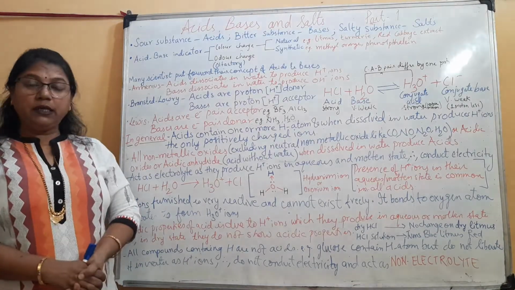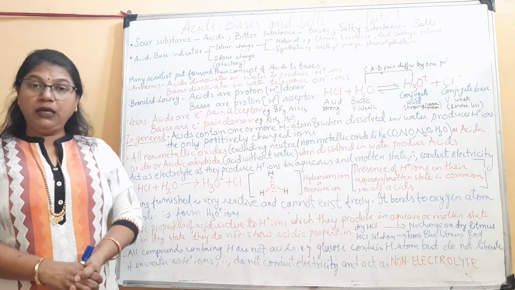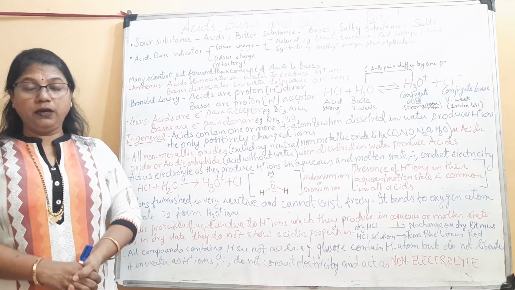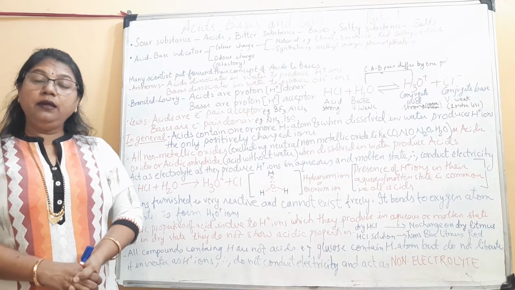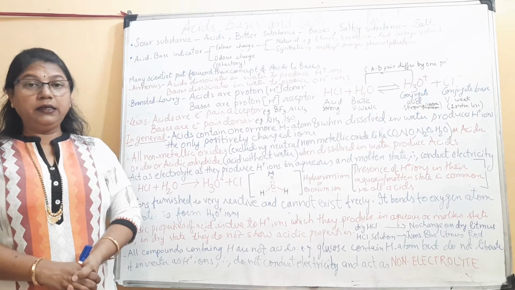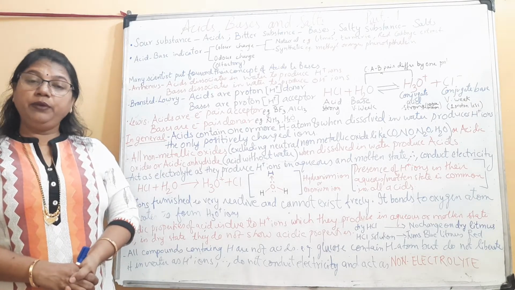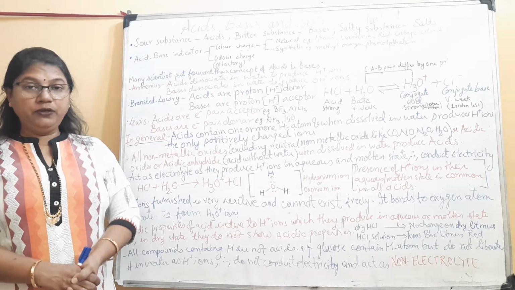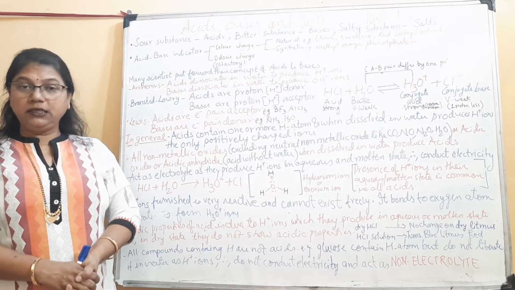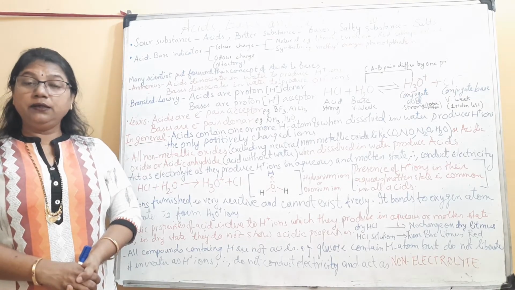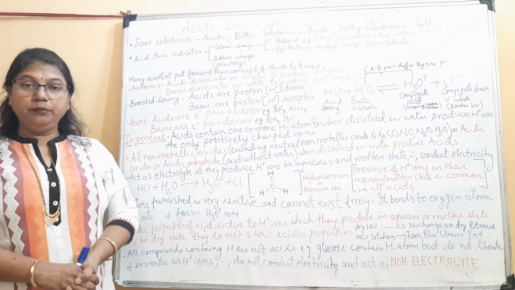Next, synthetic indicators. Methyl orange remains orange in neutral medium, turns red in acidic medium and turns yellow in basic medium. Phenolphthalein remains colorless in neutral and acidic medium but turns pink in basic medium.